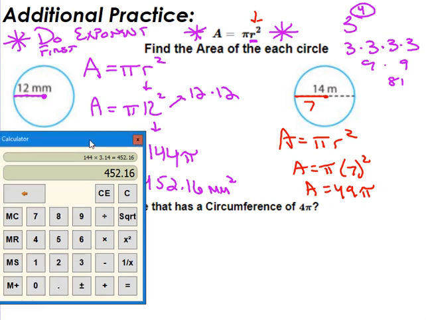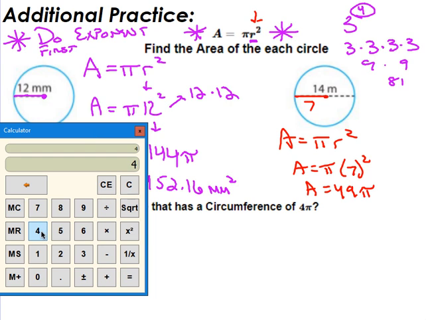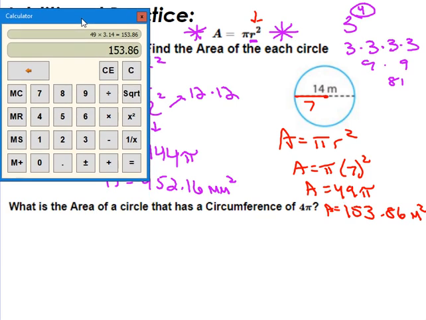So sometimes it will say, sometimes we don't have to multiply by pi. Right now I do. So I am going to do 49 times 3.14, and I get 153.86 meters squared. So again, just figure out which one your radius is, and then multiply from there.